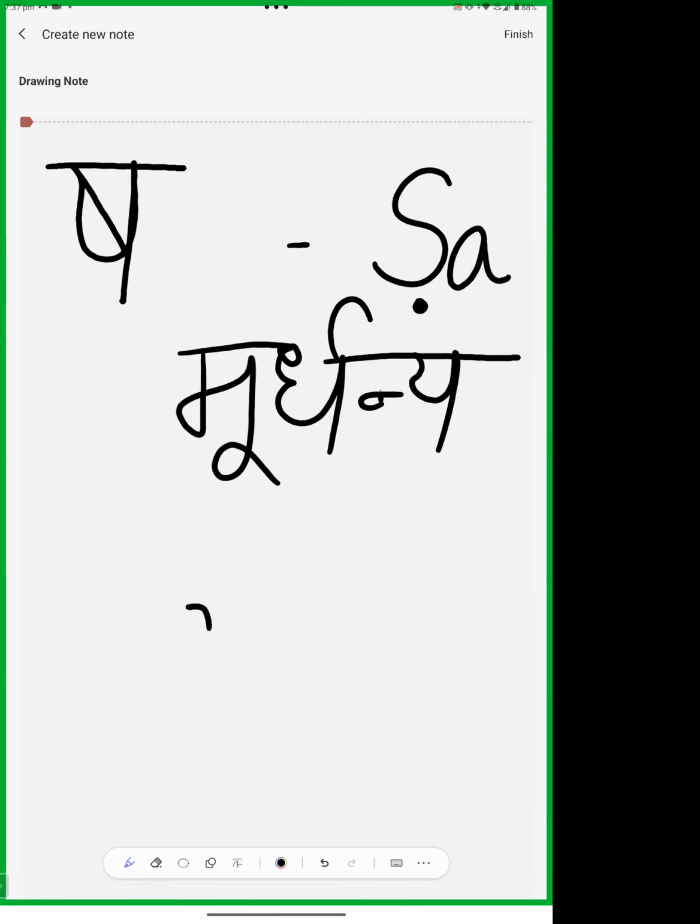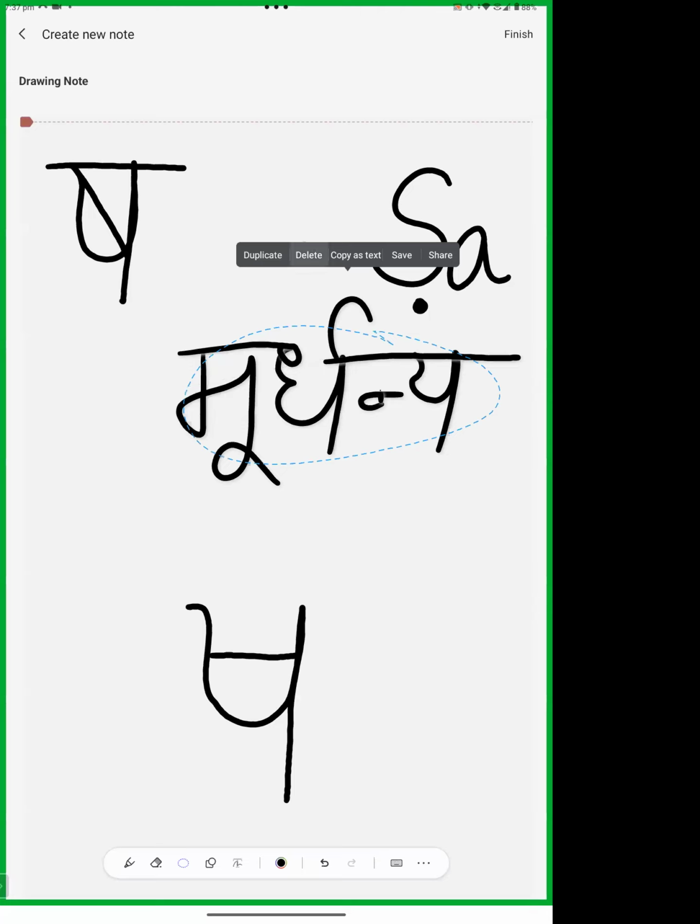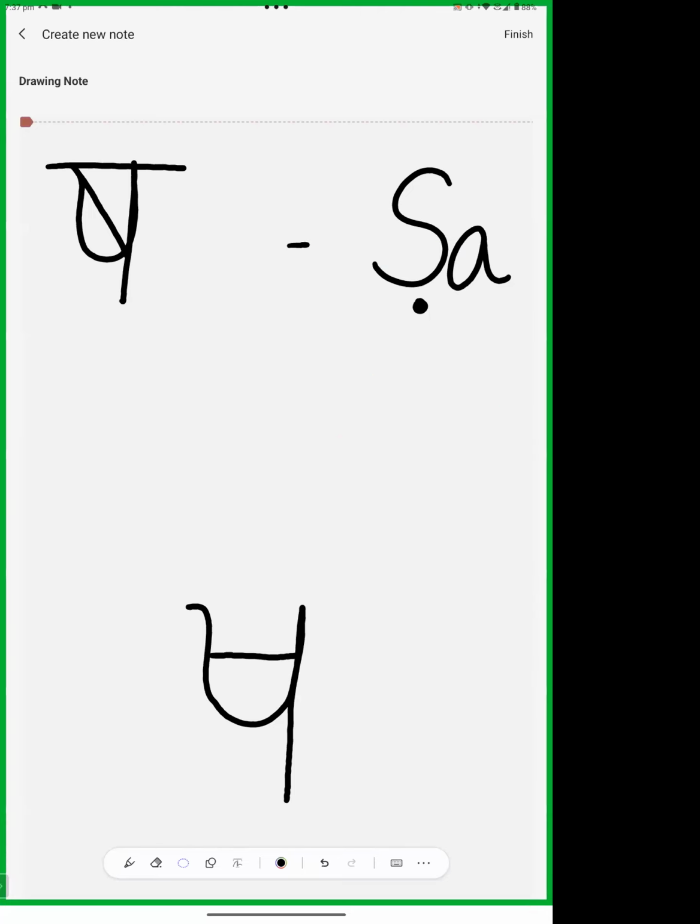The curve is the same, and a simple line. This is sha. So what is there? There is no upper line, and the inner line is straight.